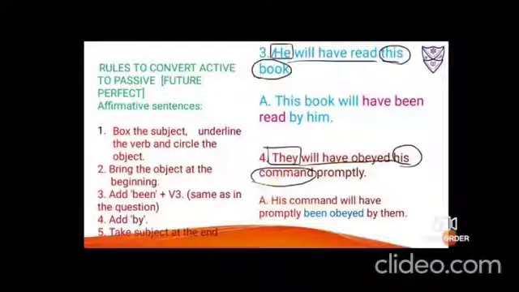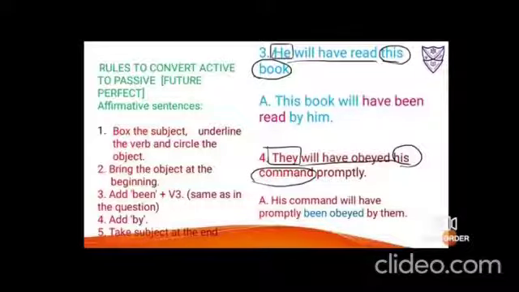Again third person non-living, so it is will have. Then will have promptly. How have they obeyed the order? Promptly, immediately. So that is an adverb, you bring it with the will have only. Then been obeyed, third form of that verb, and with that it is BEE and been. Then add by and take the subject at the end, so they changes to them. So it is his command will have promptly been obeyed by them.